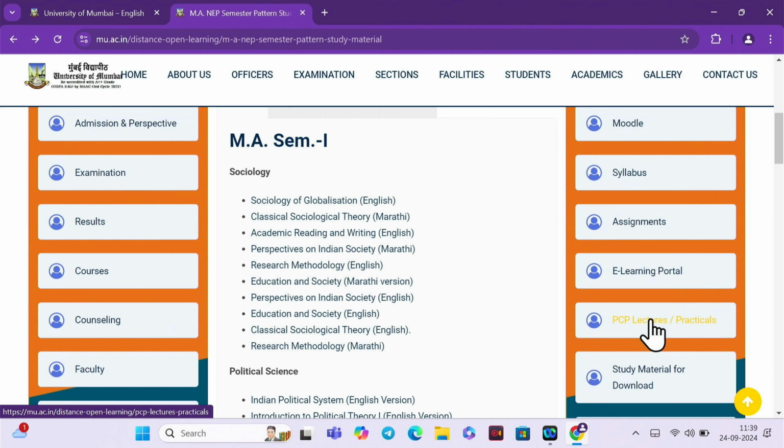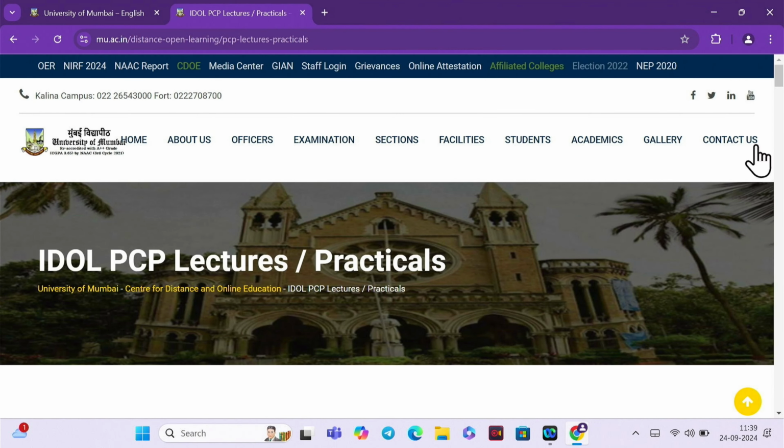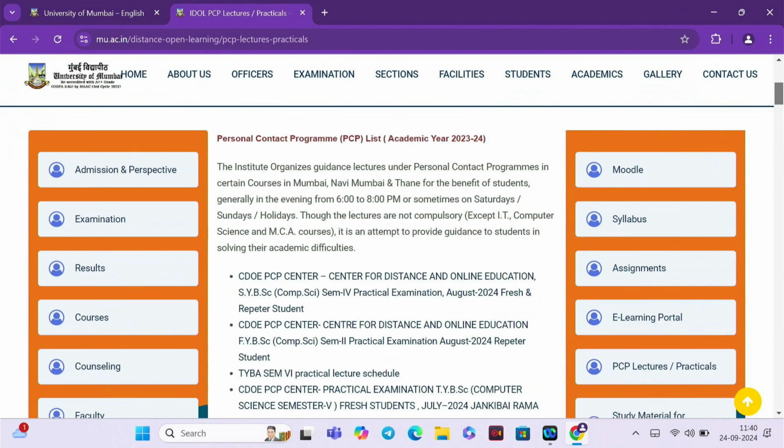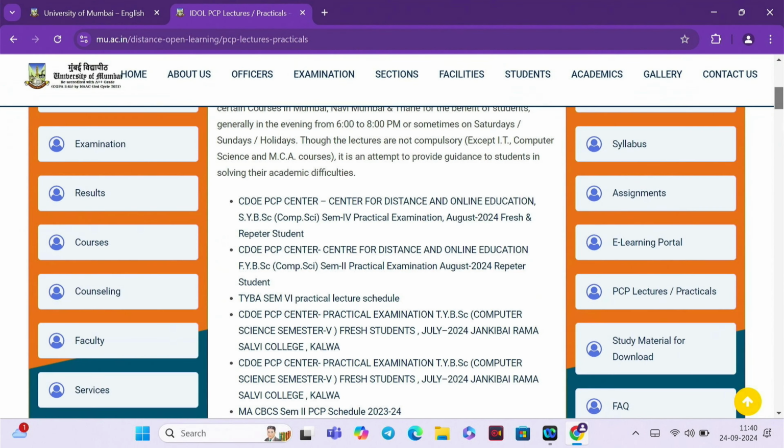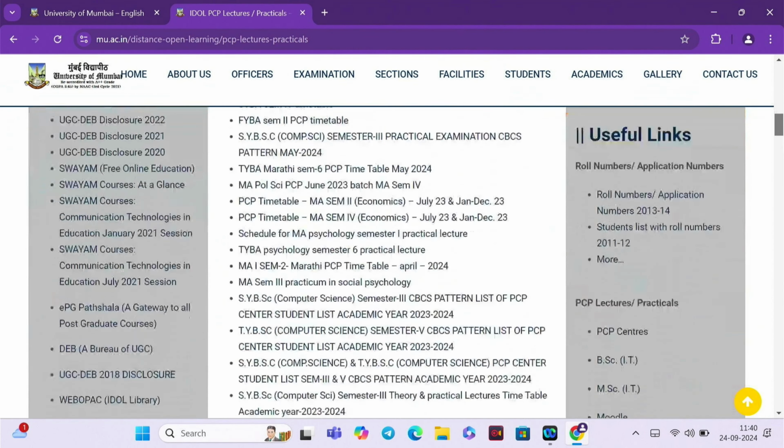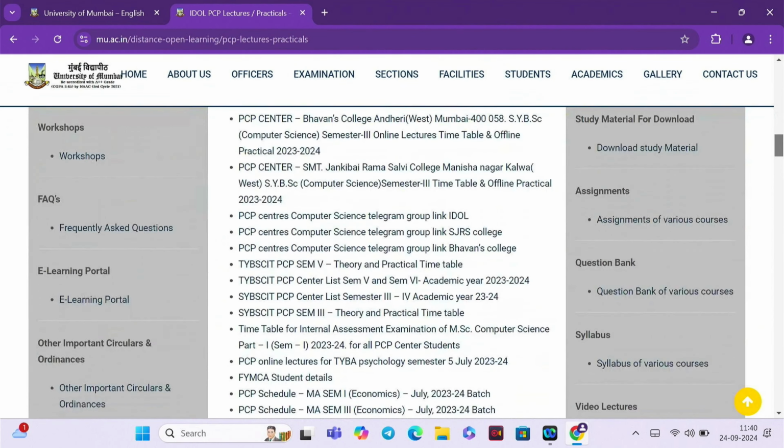On the PCP Lectures Practicals tab, you can find the timetables for your PCP lectures that have been scheduled by your teachers for the respective courses.